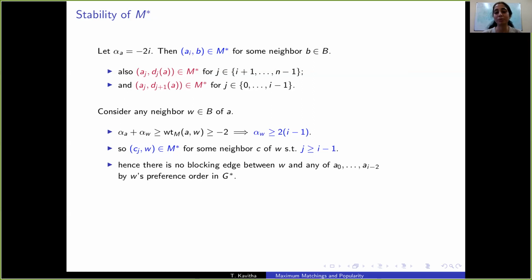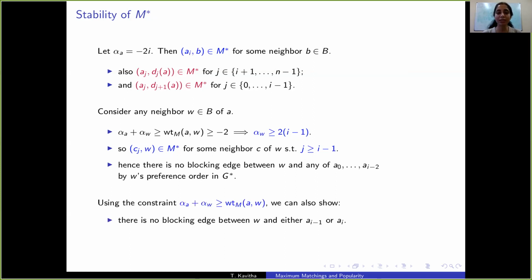But that's by w's preference order in G star. Recall that w prefers any higher level neighbor to a lower level neighbor. So using the same edge covering constraint, we can also show there is no blocking edge between w and either A_(i-1) or A_i. It's quite easy to show this.